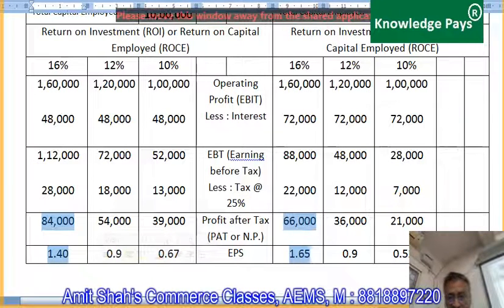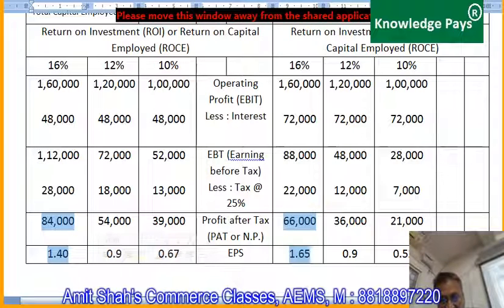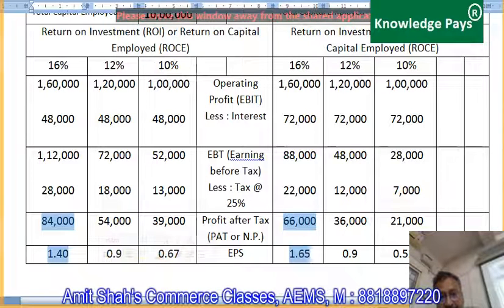I'm asking, guys, the net profit under option 1 is much more at ROI of 16% than in option 2. Yet EPS is more in option 2 than in option 1. What is the reason you find behind it?